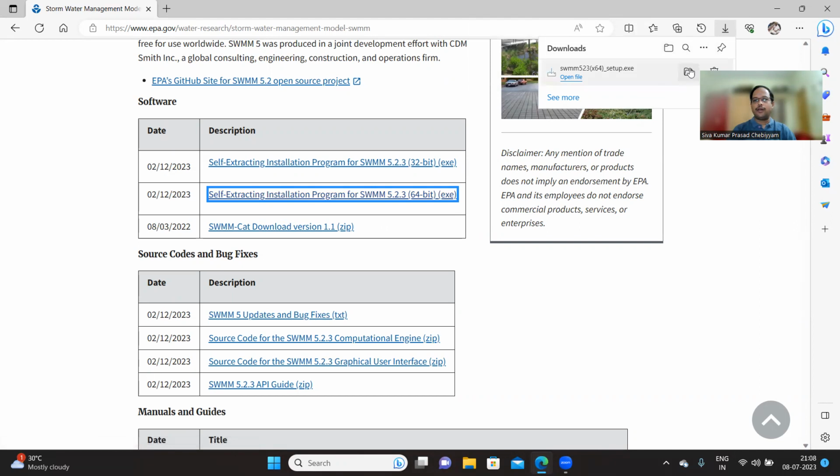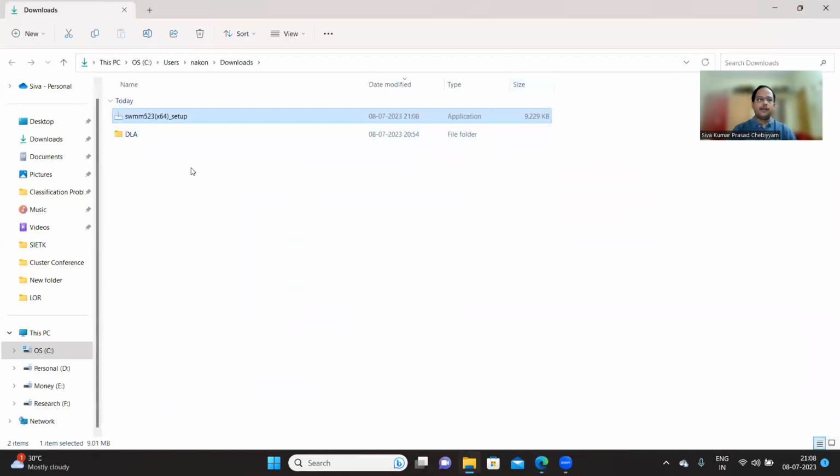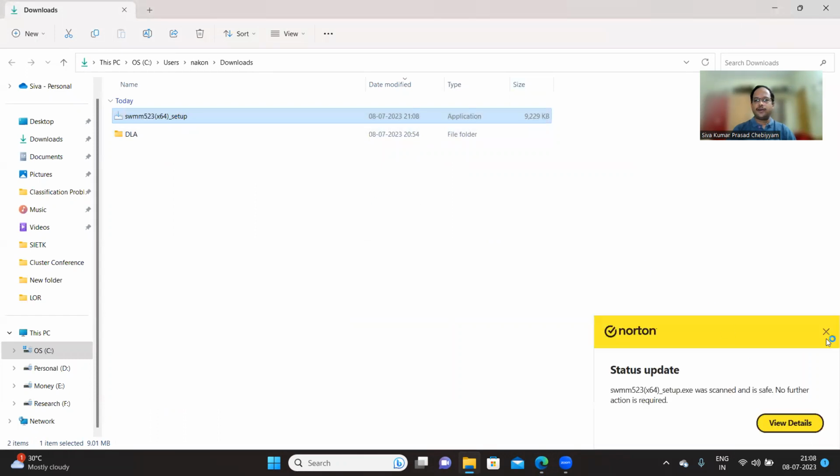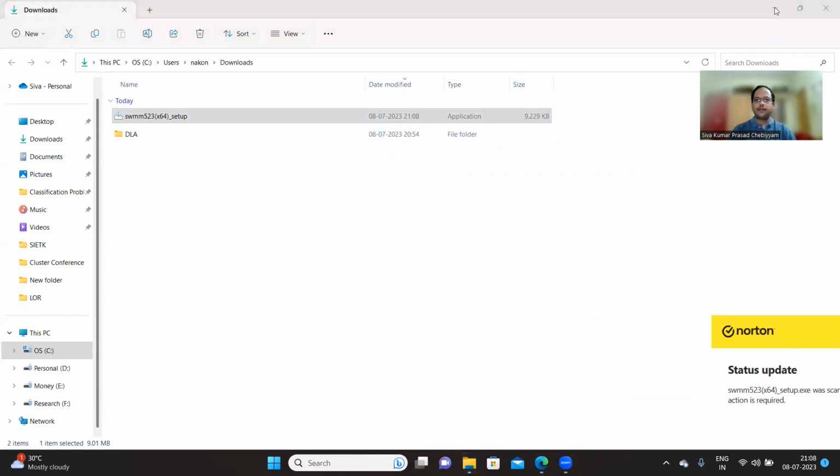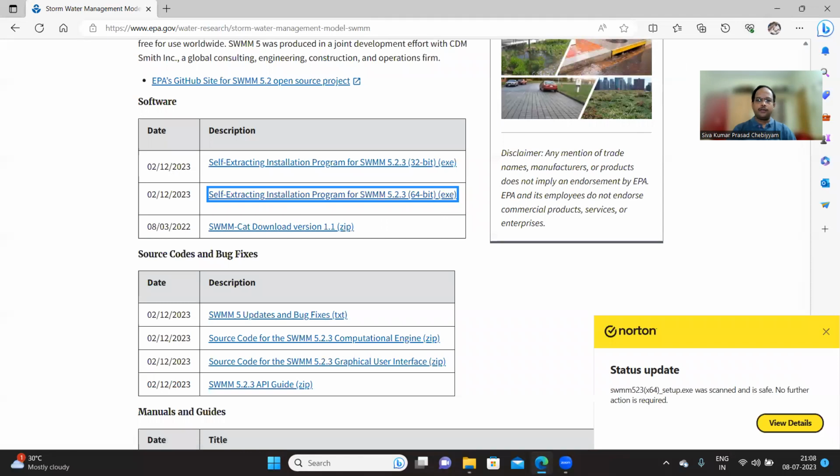It's already downloaded. Just double click on the setup. A pop-up window will appear. Just say yes.